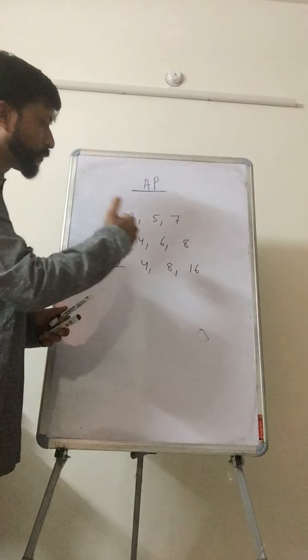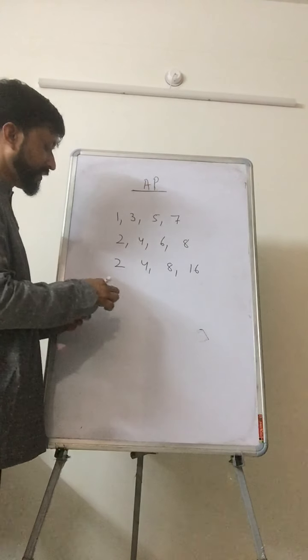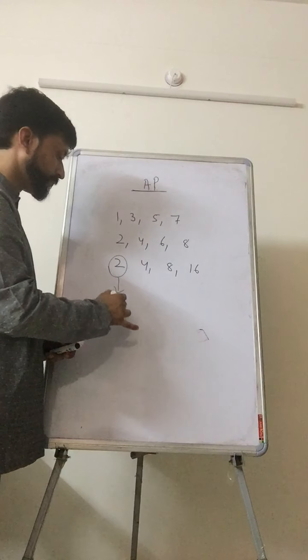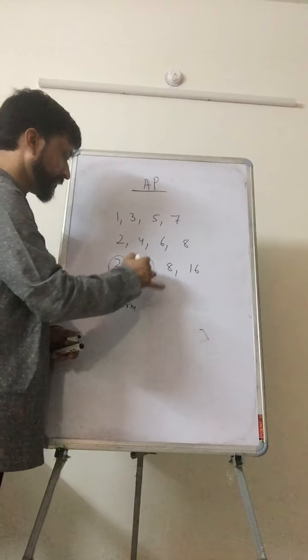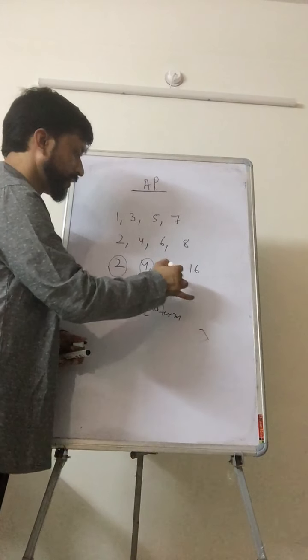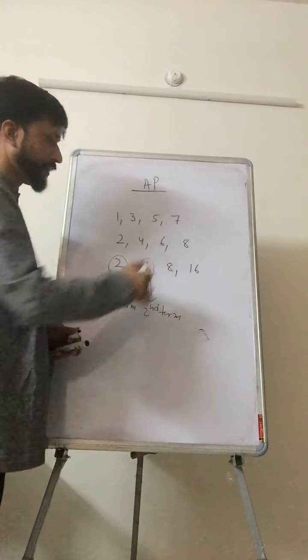And according to their position, this is appearing at first position, so this is called your first term. This is the second term, and so on. Third term, fourth term.